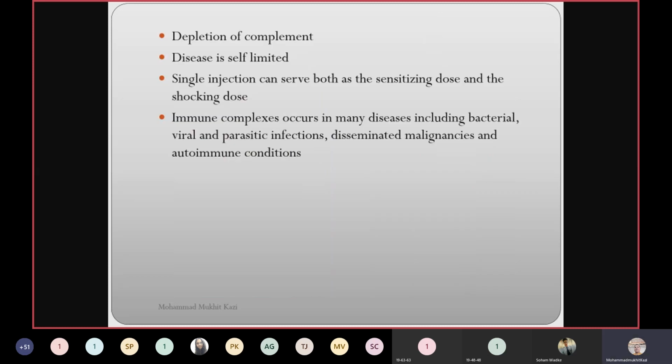And depletion of the complement, because of this type of reaction, because complement is utilized now. That is why a person may experience the depletion of the complement. This is self-limiting. You don't have to do anything. Your immune response will take care of this.